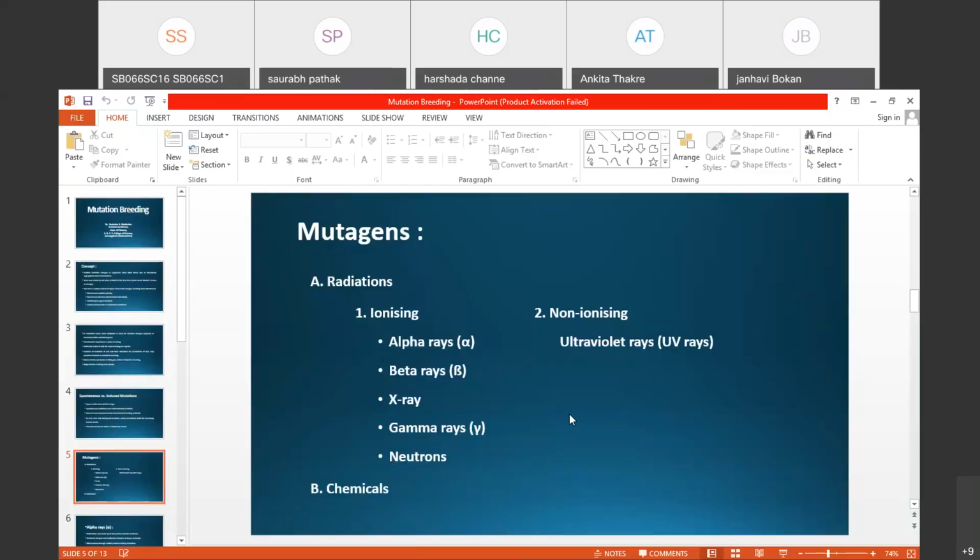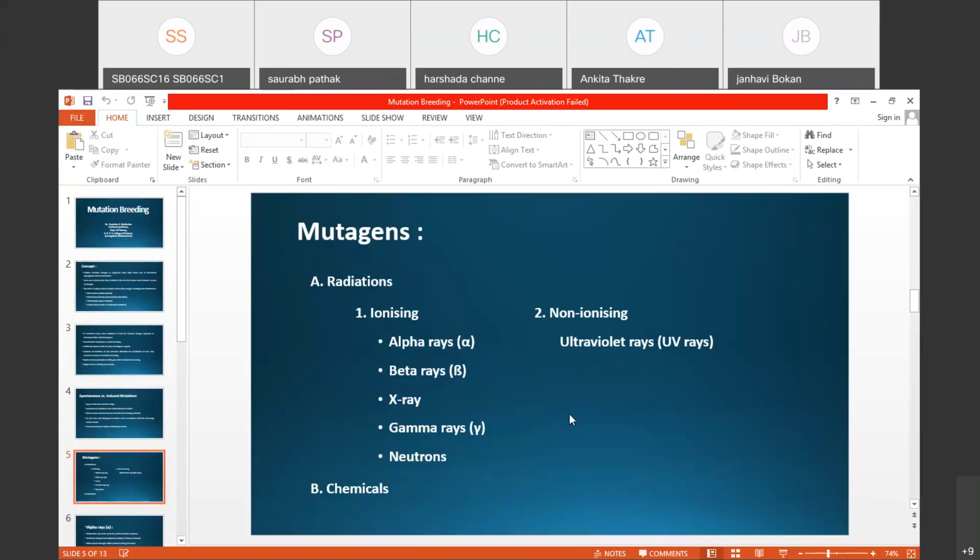Here the mutagens are classified into two groups. The first one is radiations, and the second one is chemicals. Radiation means the movement of energy given by a radioactive isotope, and that is referred to as radiations.